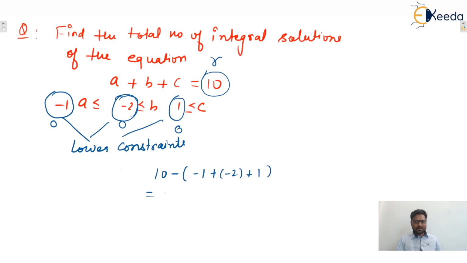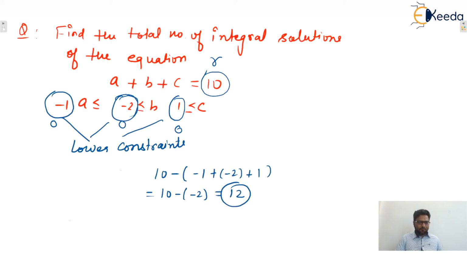This becomes 10 minus minus 2, so it is 12. Logically, this r value gets increased. Because values start from minus, more combinations and more solutions will be there, so logically this will increase.